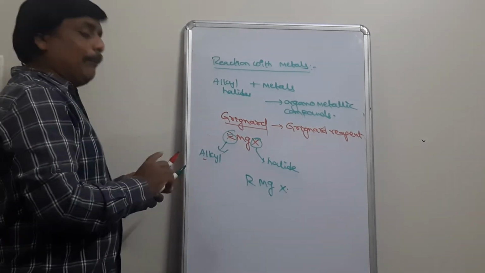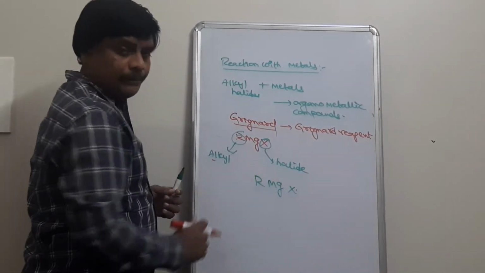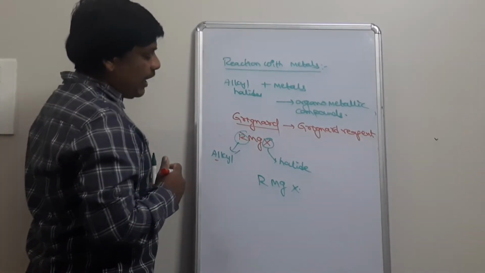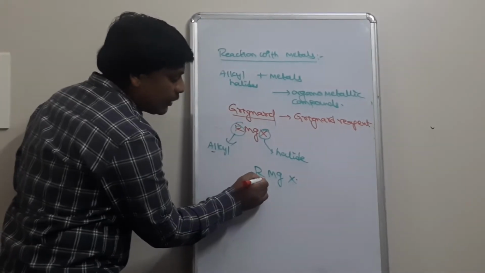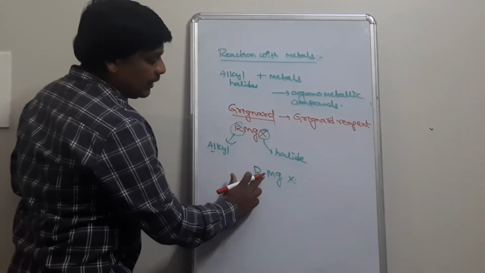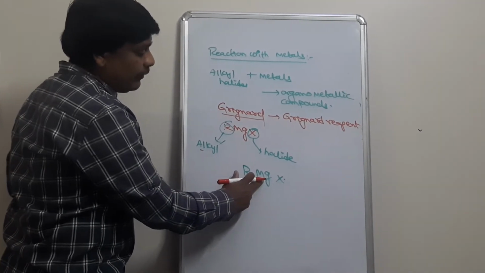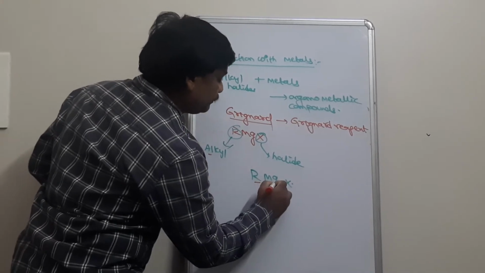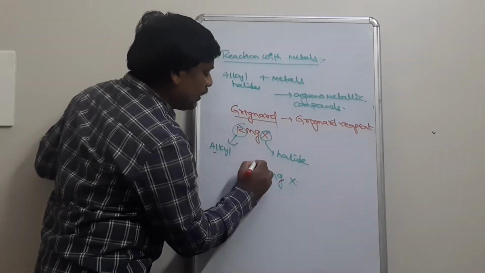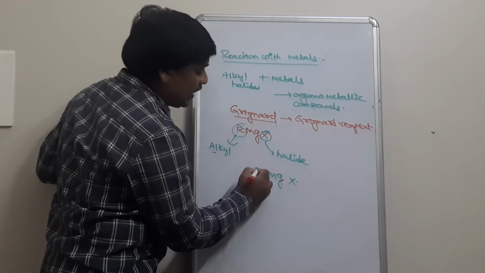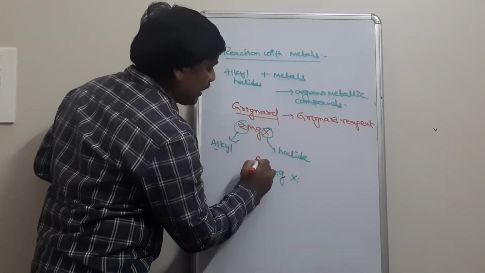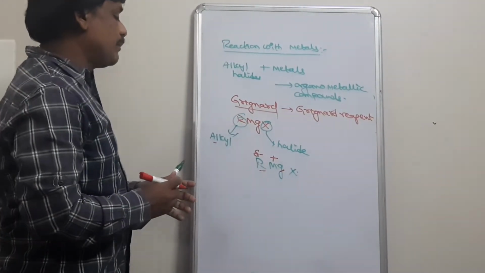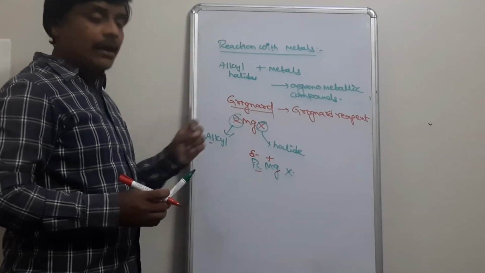RMgX. The bond between R and Mg is a covalent bond, in which the central atom of the alkyl group is carbon, and here magnesium. We know that magnesium is highly electropositive and carbon is more electronegative, so carbon gets a partial negative charge and magnesium gets a partial positive charge.